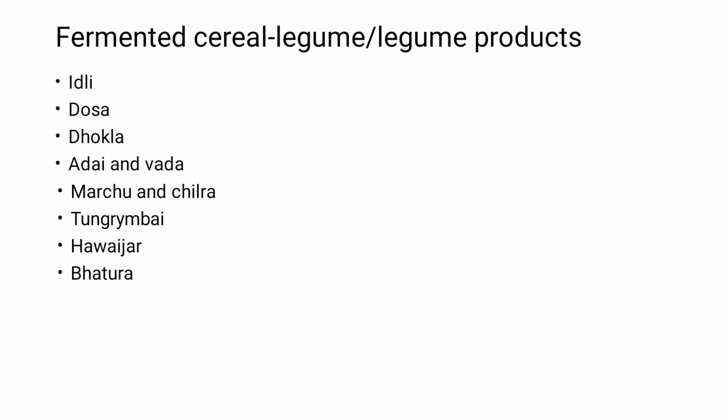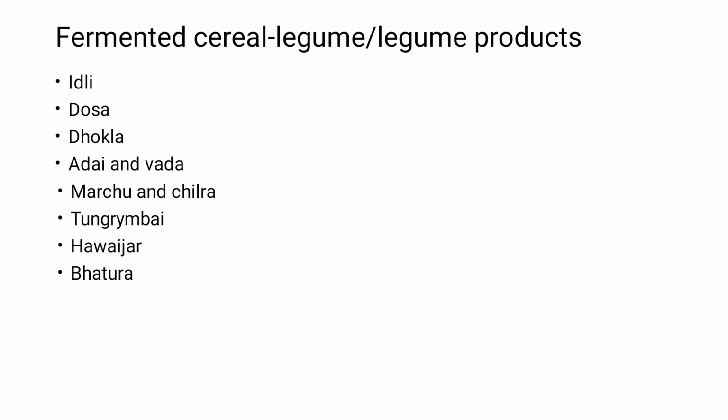Next, dhokla. This snack is popular in western states of India like Gujarat. It is a low calorie tasty preparation made of rice and Bengal gram in the ratio 3:1, or semolina and Bengal gram flour in the ratio 3:1. The ingredients are made into a paste with sour curd and water and then fermented for a few hours, followed by steaming in flat containers. It is served after cutting into pieces as such or after frying with mustard seeds, curry leaves, and spices.